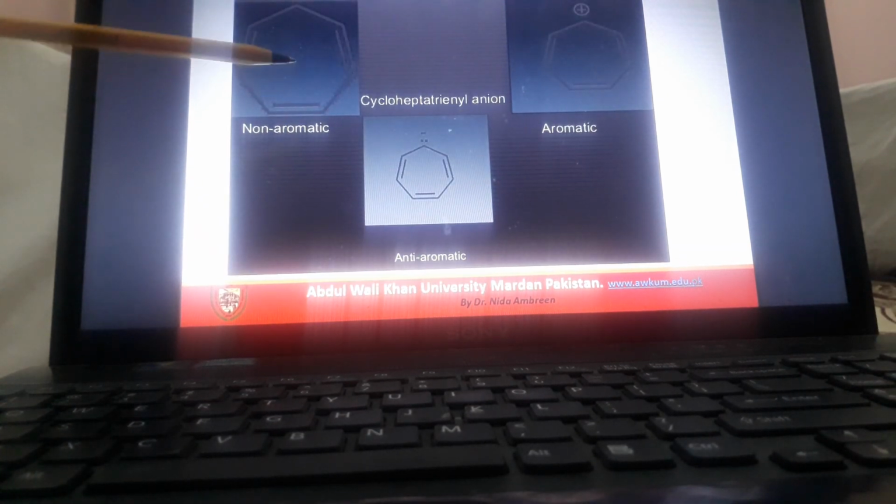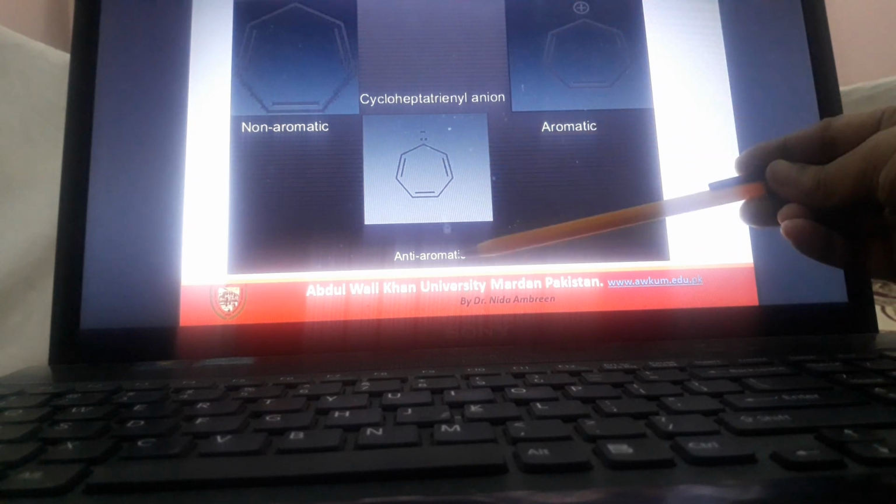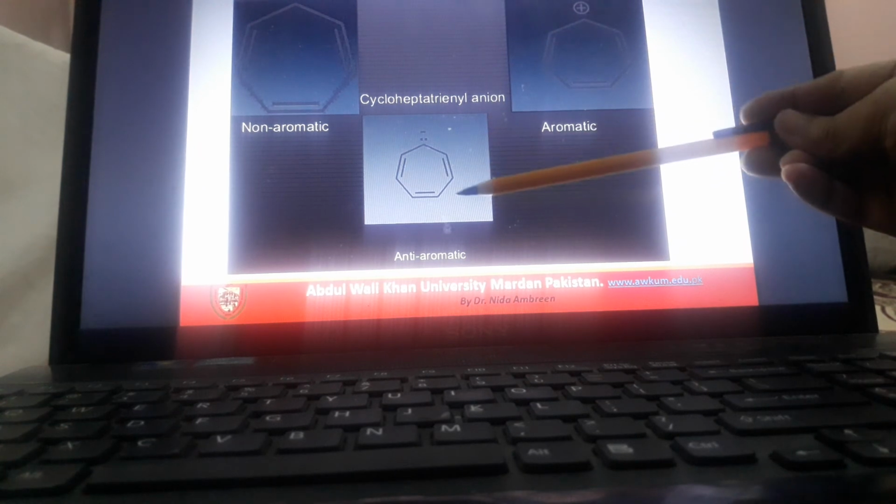Here is another example with 7 carbons, and you see there is an sp3 carbon, so it is non-planar, non-aromatic. This is an all sp2 hybridized planar 6 pi electron molecule with a positive charge, so it is quasi-aromatic. This is anti-aromatic because it is planar and sp2 hybridized, but it follows the anti-aromatic Huckel rule.